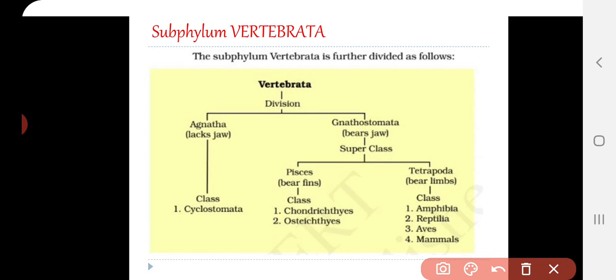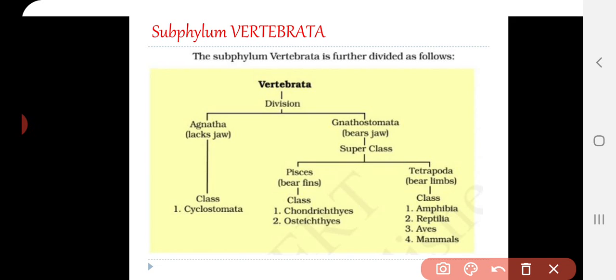The division into Agnatha and Gnathostomata has been made based on whether the organisms possess jaws or not. Vertebrates without jaws are included under Agnatha, and these are considered to be the primitive group, while Gnathostomata is considered to be the advanced group, and it is further divided into two superclasses, Pisces and Tetrapoda, based upon what kind of structures are used for locomotion.